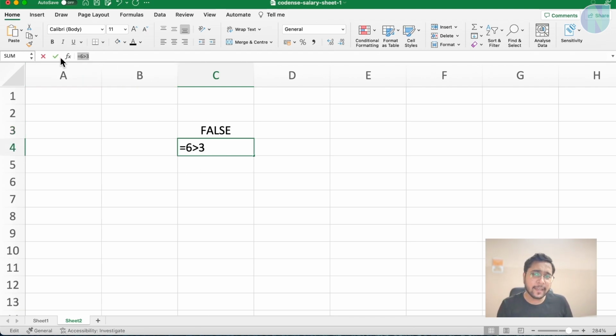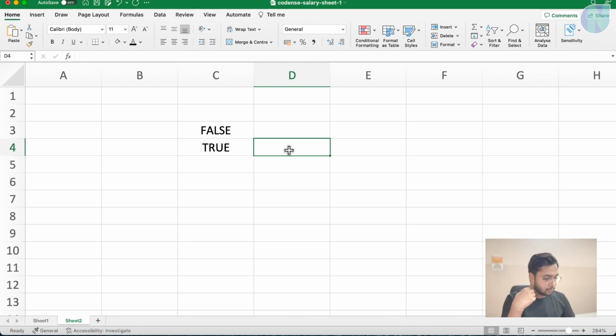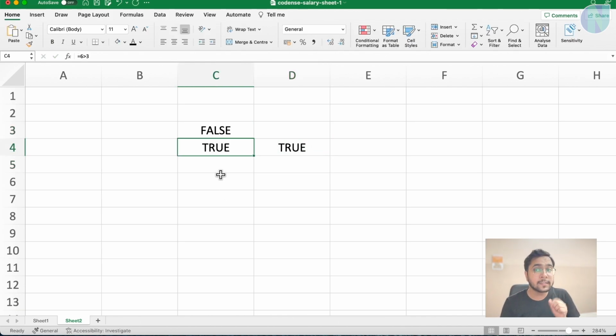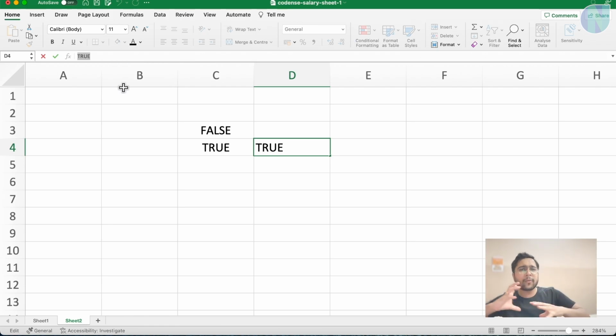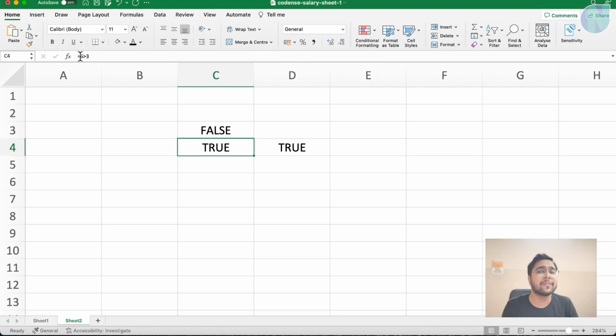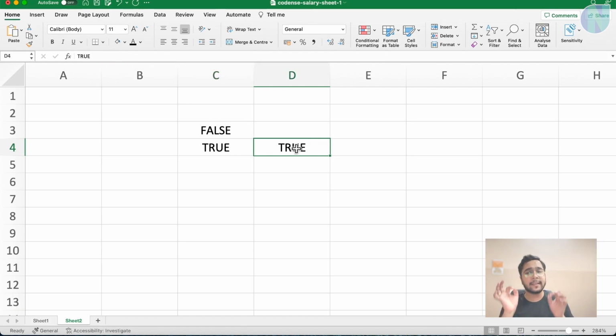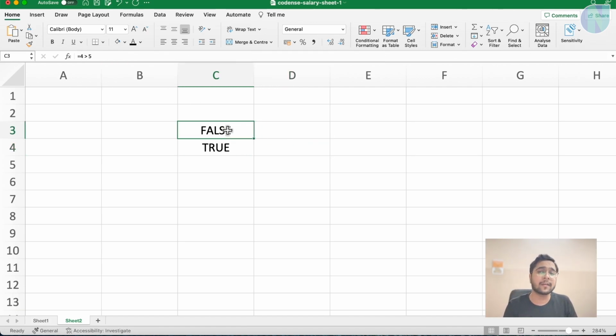Make sure to check here side by side what that cell has, because it is written as true. Suppose I use my caps lock and I write TRUE here. So this is also true, and this is also true. But what is the difference? Here it is coming from the formula. This is as a text. Many people got confused: is it coming from a formula, is it a condition, or is it a text? So don't worry, my friends. You can just select that cell and see here if it is coming from a formula or if it is a text. Let me remove this text and come to the formula again.